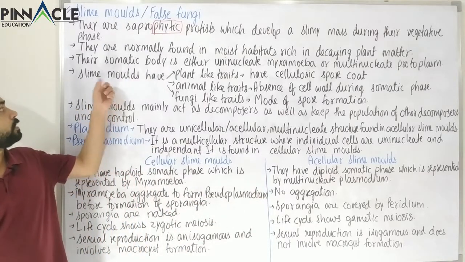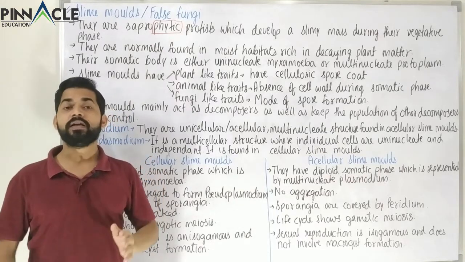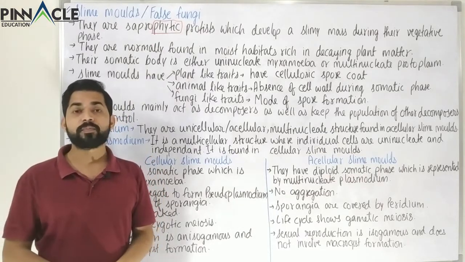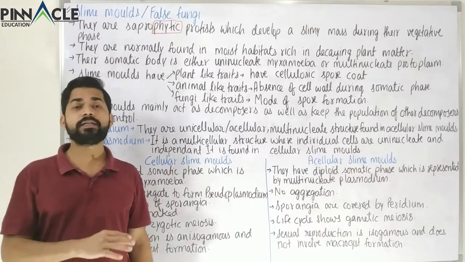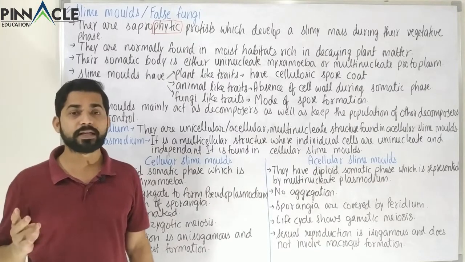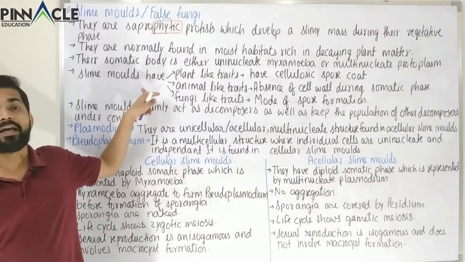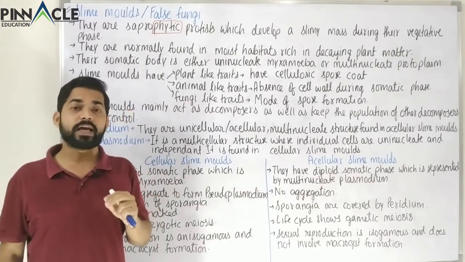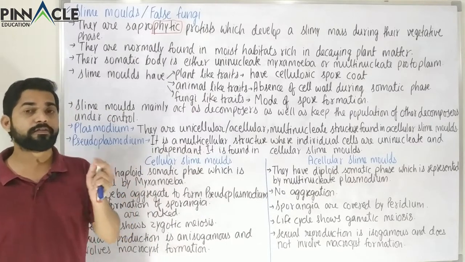Now the next point is that slime molds have very similar traits to the next three kingdoms. After the kingdom Protista, we are going to study the plant kingdom, the animal kingdom, and the fungi kingdom. Slime molds have similar characteristics to the plant kingdom, the animal kingdom, and the fungi.